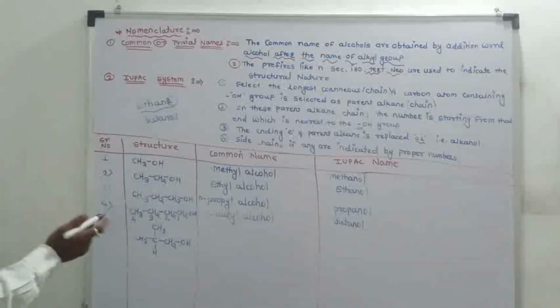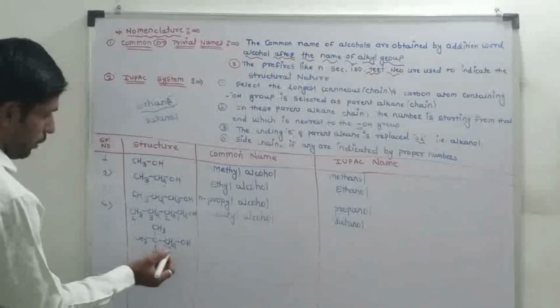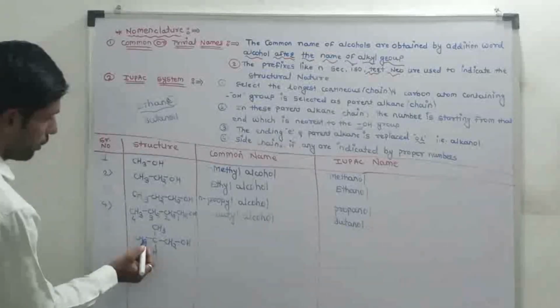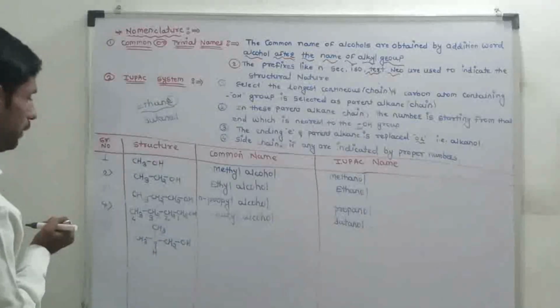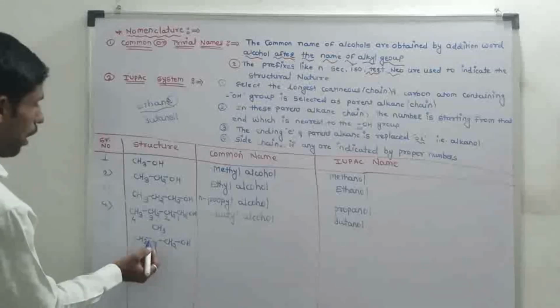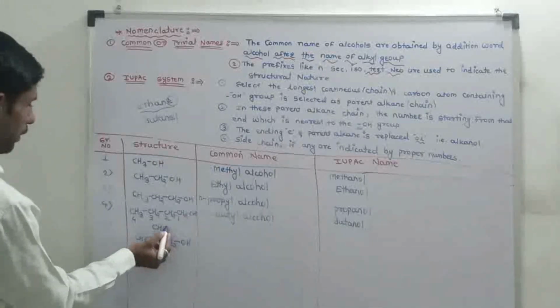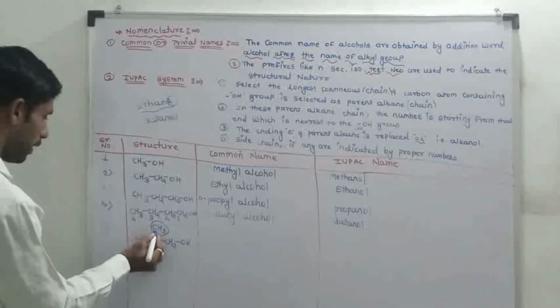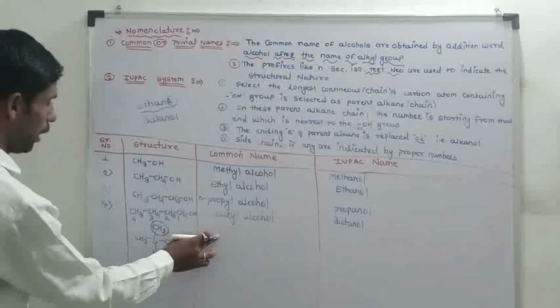Four carbons. In this structure there is one other carbon atom attached, and the name of the structure is isobutyl alcohol.